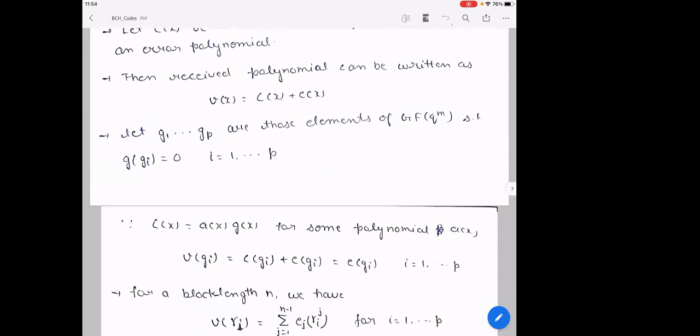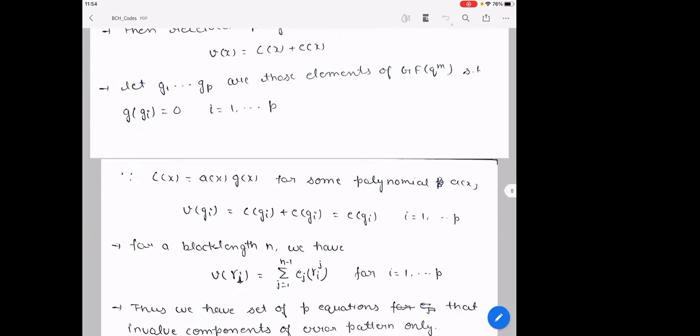Since a code word can be written as a(x)g(x) for some polynomial a(x), then V(γi) is equal to C(γi) plus E(γi), and we know that C(γi) is 0. So it will be E(γi).